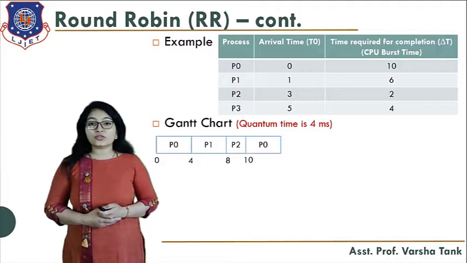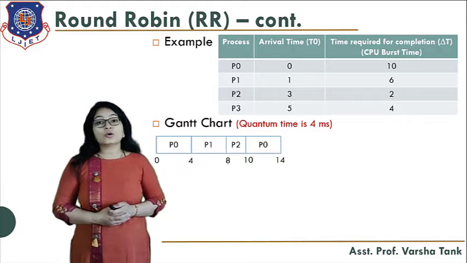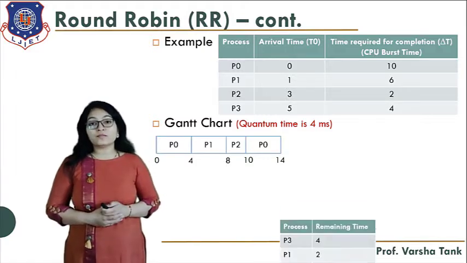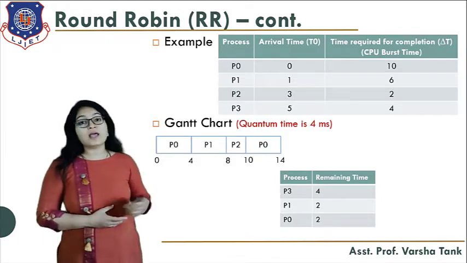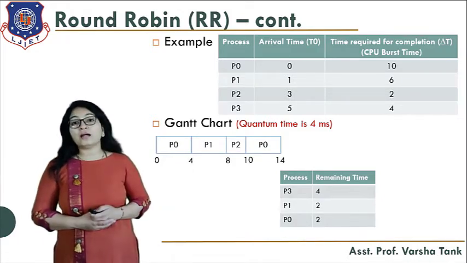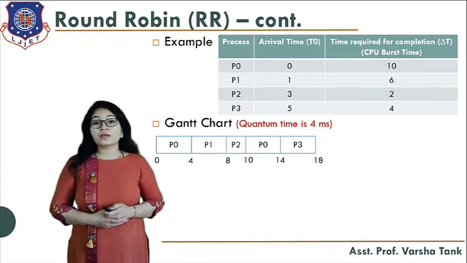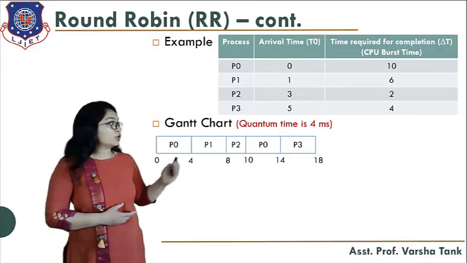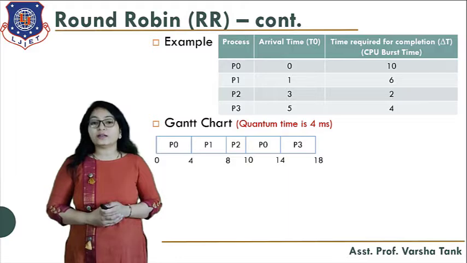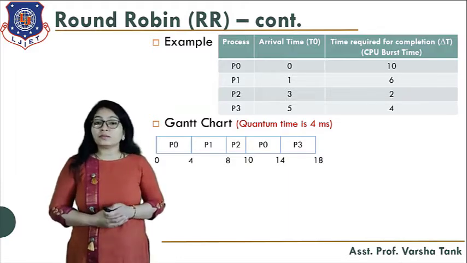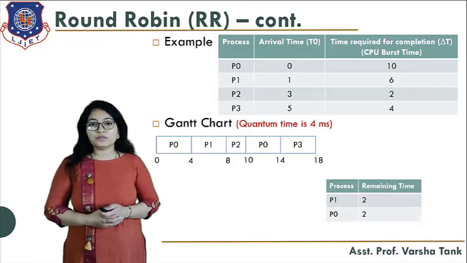So now P0 will go for execution. Again from the 6, 4 milliseconds of execution will be done, so 2 milliseconds of execution is left, and it is again in the queue. P3 is now there for execution, after that P1 and after that P0. So now P3 will go for execution. It requires just 4 milliseconds and our time quantum is 4 milliseconds, so it completes its execution.